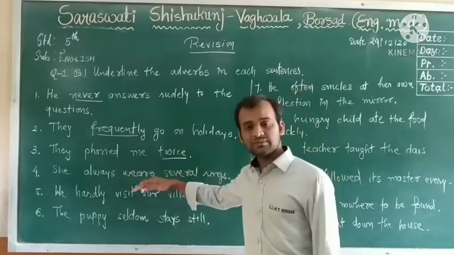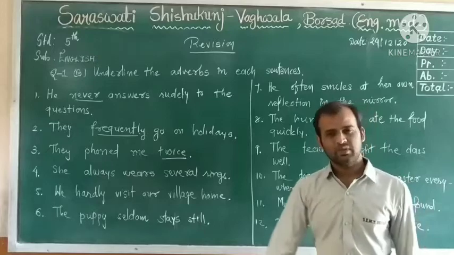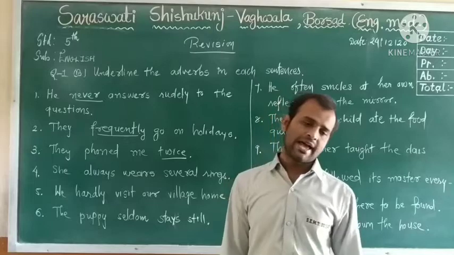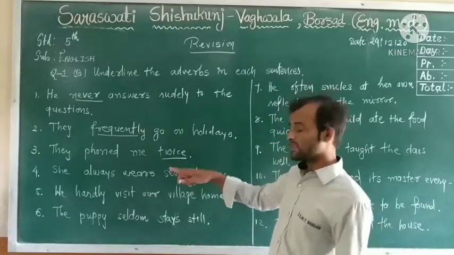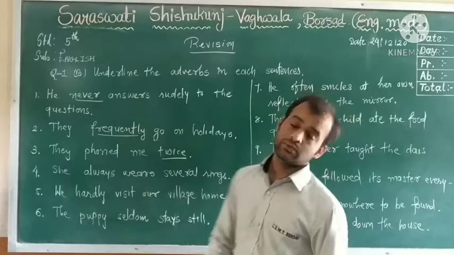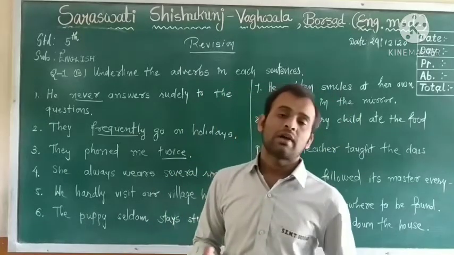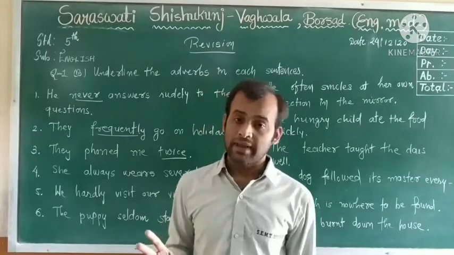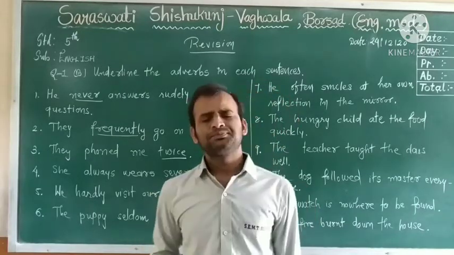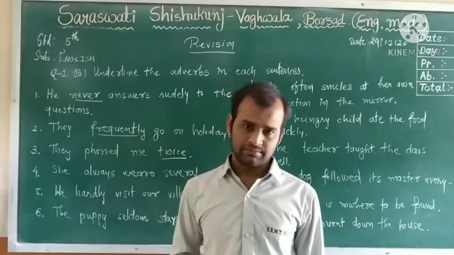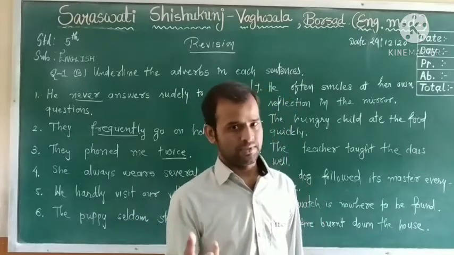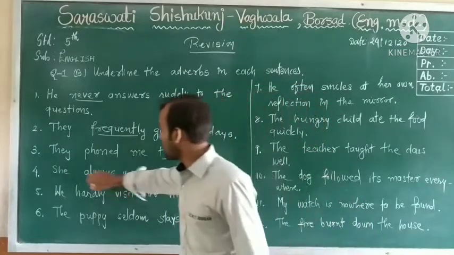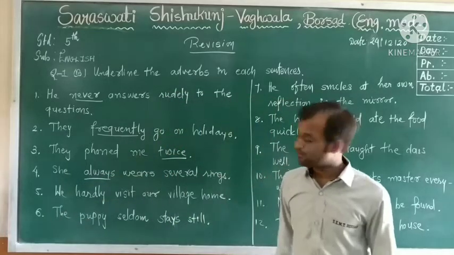Fourth: she always wears several rings. What do we call the adverb from the sentence? As you know, an adverb shows the time of the action, the place of the action, how the action will happen, and how much the action will happen. So you see, she always wears several rings. So always is the adverb.